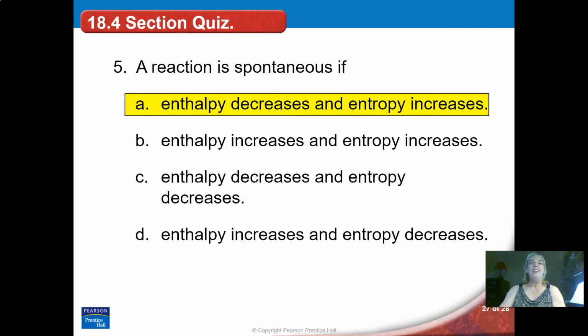Good. So this is all about Gibbs free energy. I don't think I'll have any math on this, but I just wanted to make sure that you see it because you might need it later on in other parts of chemistry.